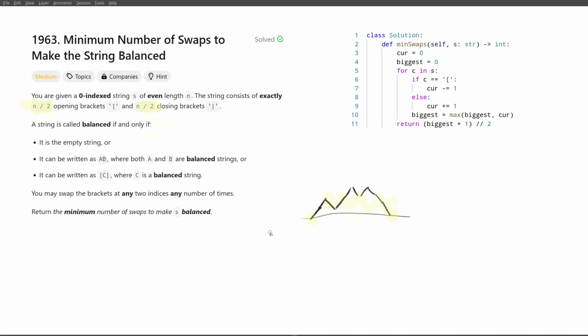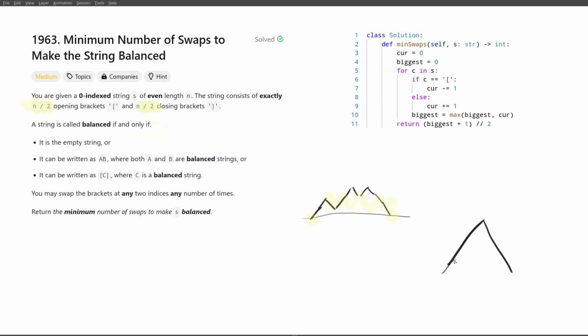Of course, we know that it's possible to always create a correct bracket sequence. We know that we start and end at the same position, and it's possible to just make it by sorting: just sort all the brackets so we have all the opening ones to the left, all the closing ones to the right, this mountain shape. So that's always possible, but of course it's typically not optimal.